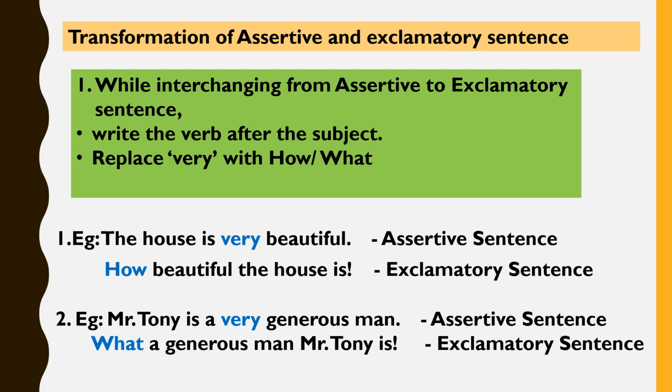So while transforming it into an exclamatory sentence, we have replaced the word very with the word how, and we have placed the helping verb is after the subject. Mr. Tony is a very generous man. Assertive, exclamatory. What a generous man Mr. Tony is.